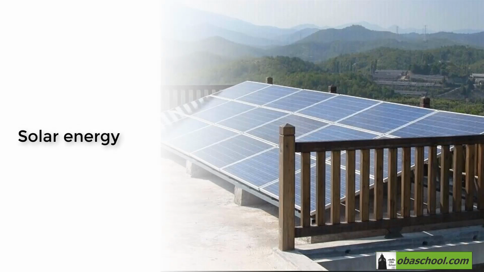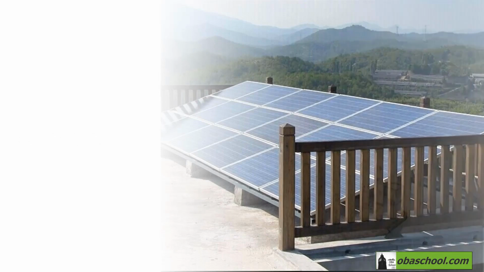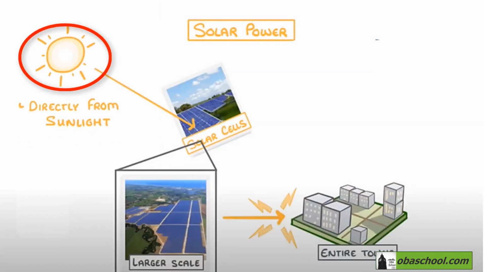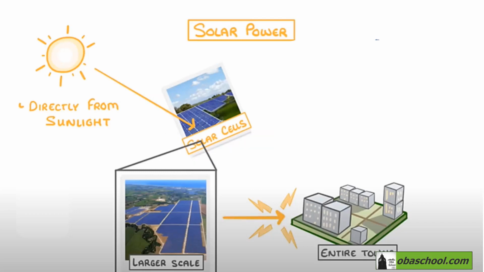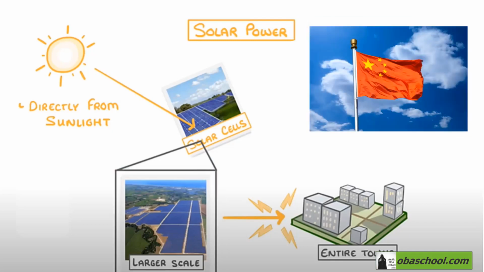As we have learned before, radiation from the sun is capable of generating electricity. The sun's energy can be used to generate electricity using a solar cell. The sun's energy can also be used to heat water directly in solar heating panels. China is the largest market in the world for solar thermal energy.